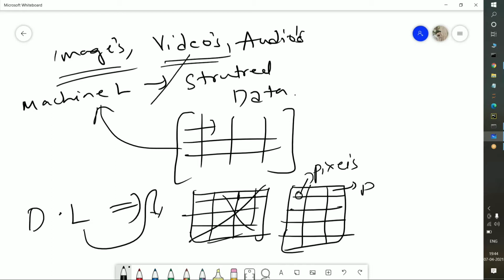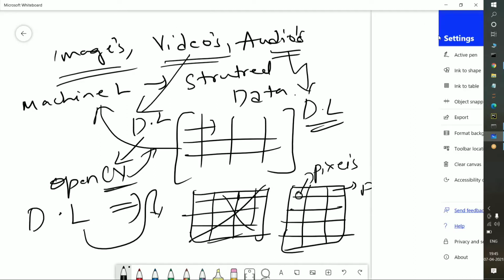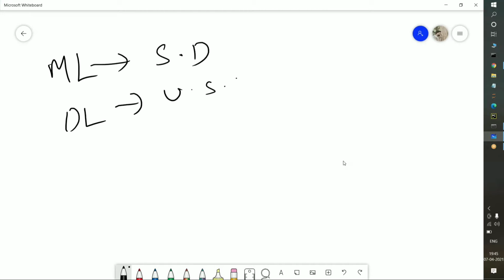And if you want to handle videos with deep learning, another best tool, a framework, is known as OpenCV. This computer vision is also a good way to handle videos, and audio can also be handled with the help of deep learning. So for unstructured data, we will use deep learning as well as OpenCV, and for structured data, we will use machine learning. I'm telling you very clearly, machine learning works with structured data, and deep learning completely works with unstructured data.